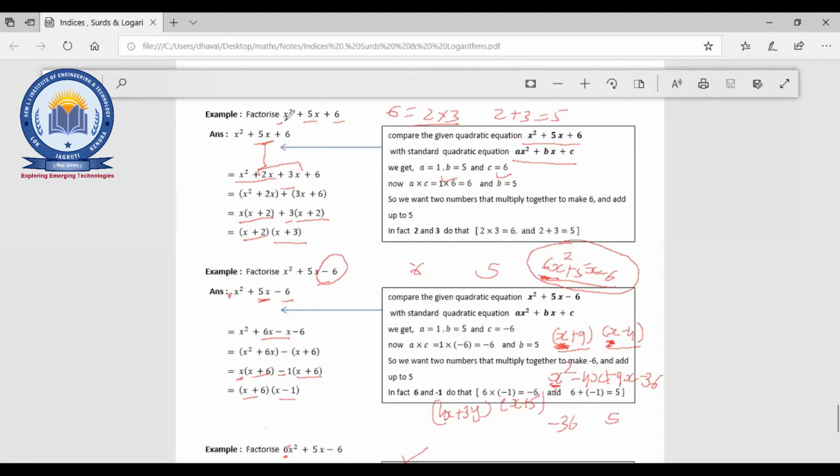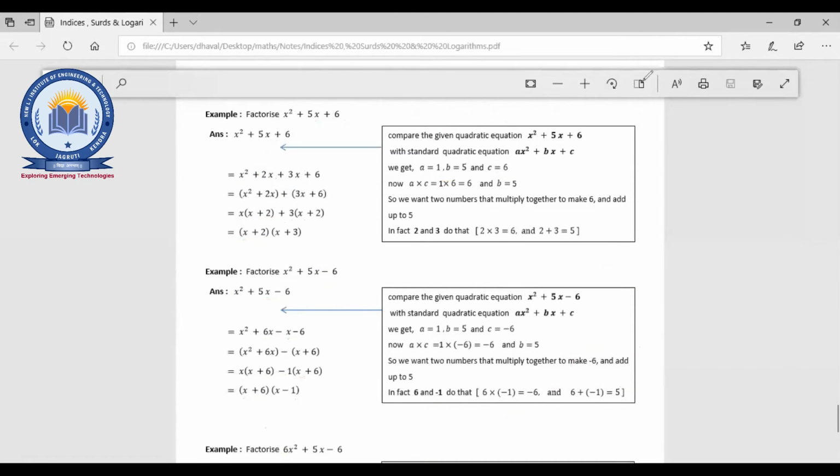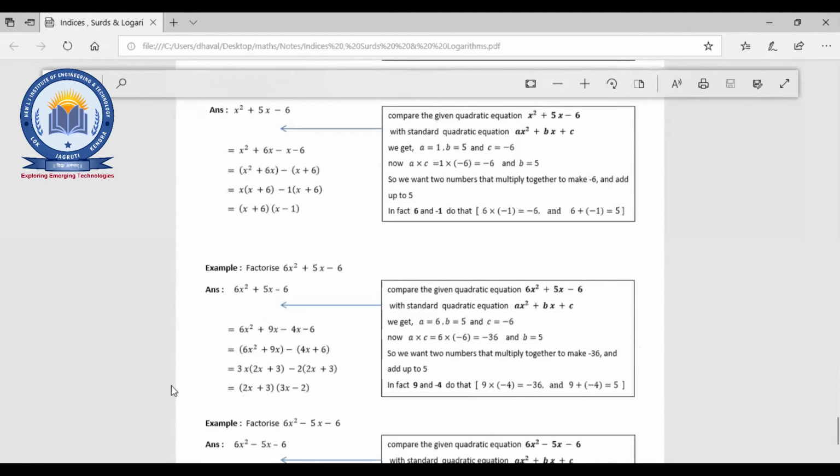Understood? Now you can write in the chat box. Yeah, right. Okay, fine. So it is not like that, so you have to keep that in mind. So the answer for this equation, I'll scroll down, will be this.